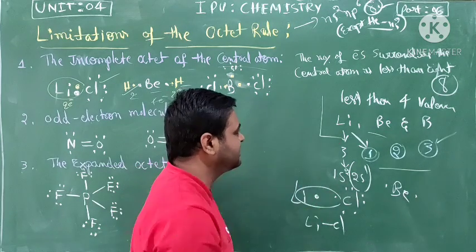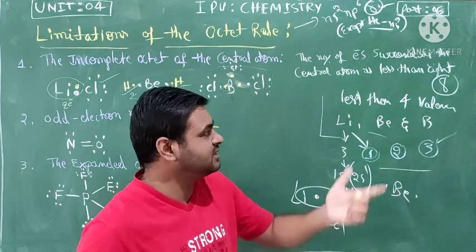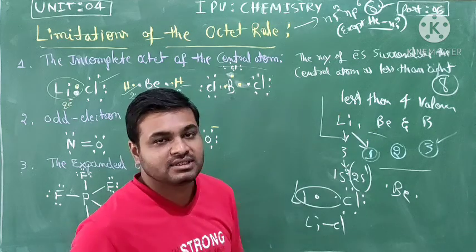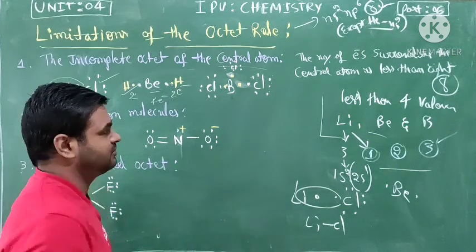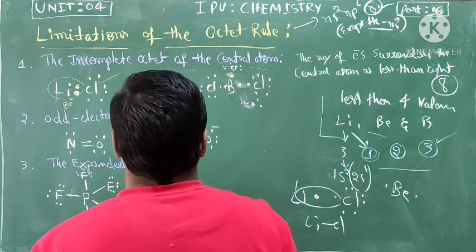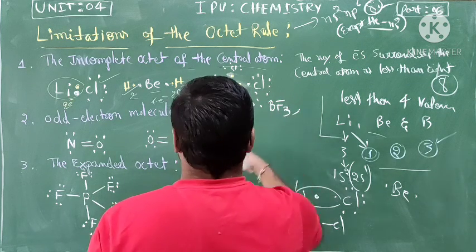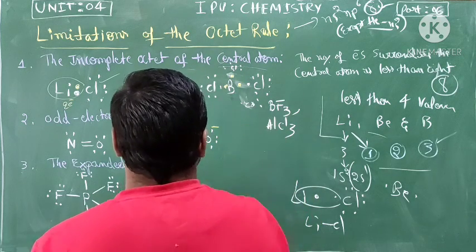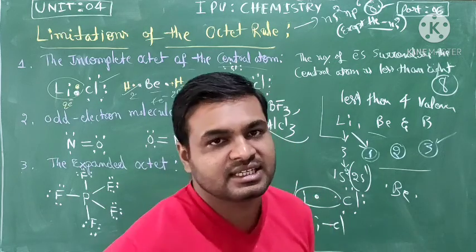So what is indicated? Lithium, beryllium and boron, with less than 4 valence electrons, do not complete the octet. Some other examples in the same first category are the BF3 molecule and AlCl3 molecule. All of those give the same type of exception, incompleteness.